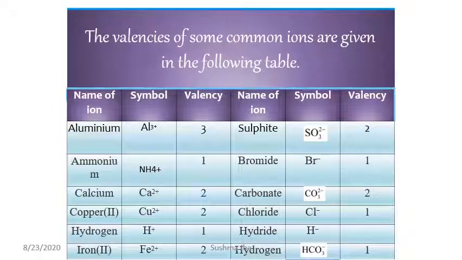Some of the common ions with their valency are given in the table. Aluminium Al3+, valency is 3. Ammonium NH4+, valency is 1. Calcium Ca2+, then copper Cu2+, hydrogen H+, iron, hydrogen carbonate, hydride, chloride, carbonate CO3 2-, bromide Br-, sulfide, sulfite SO3 2-.